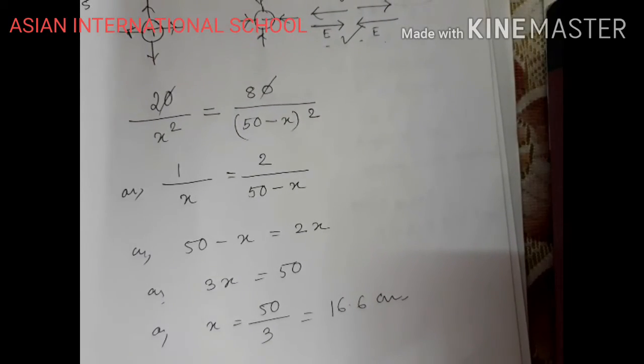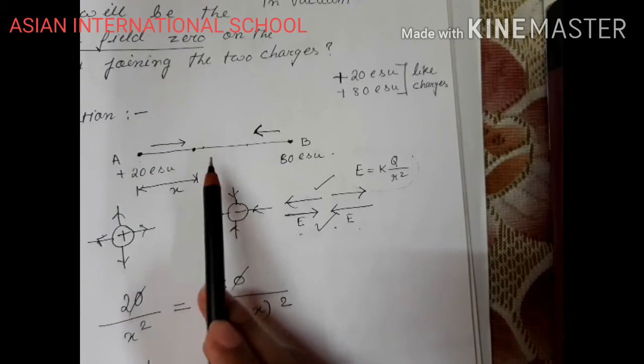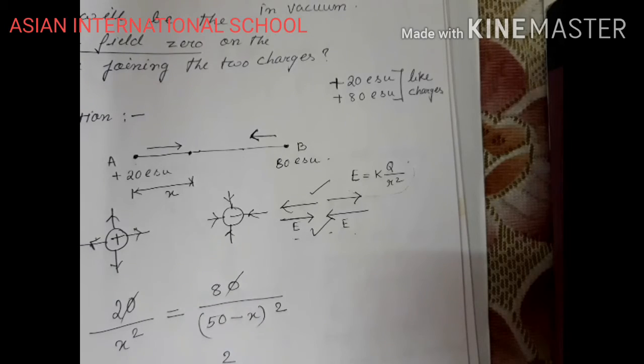So that means at a position of 16.6 centimeter between A and B, at that position the electric field will be 0.